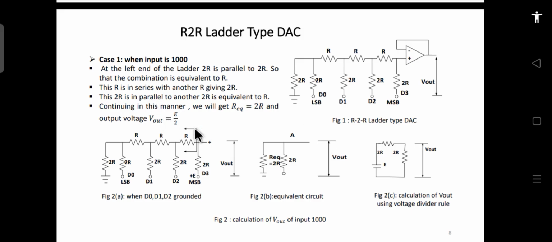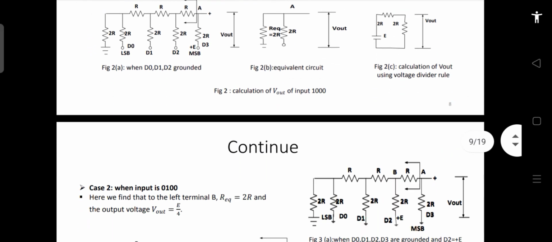So the point is that when our first bit, the MSB, is high, then the corresponding output voltage will be equal to E by 2. So the output voltage here will be equal to E by 2. That output voltage will be exactly the output voltage which is available across this resistance. That is why we have found the Thevenin's voltage and resistance. Now let's see the case 2.